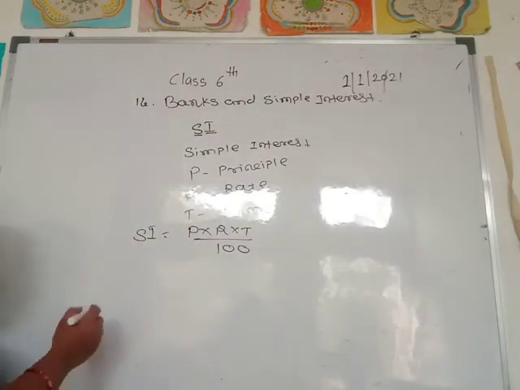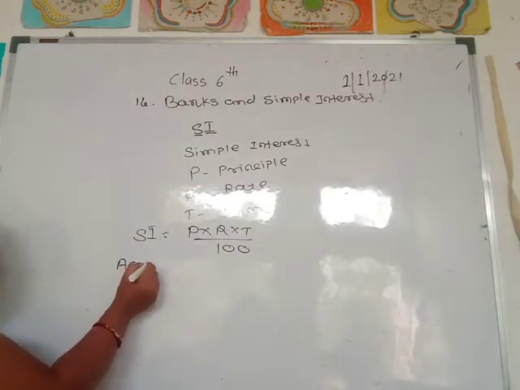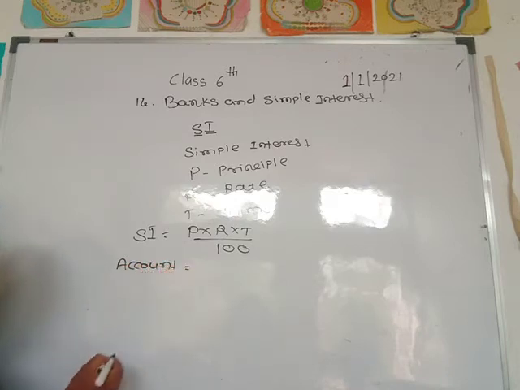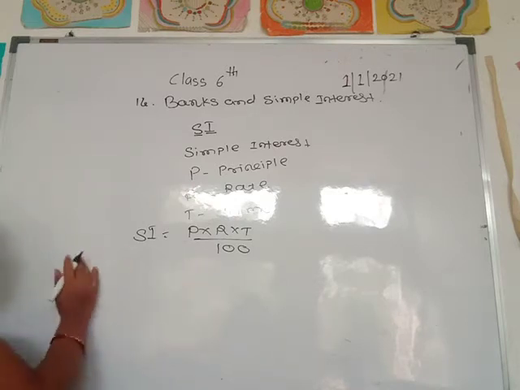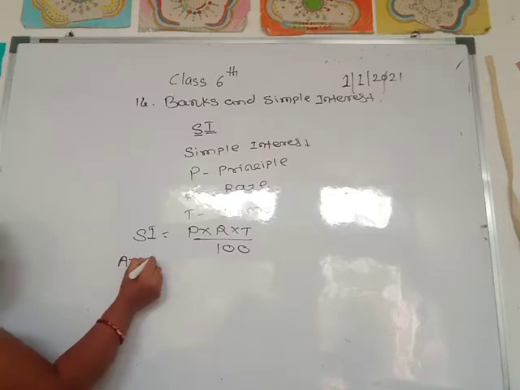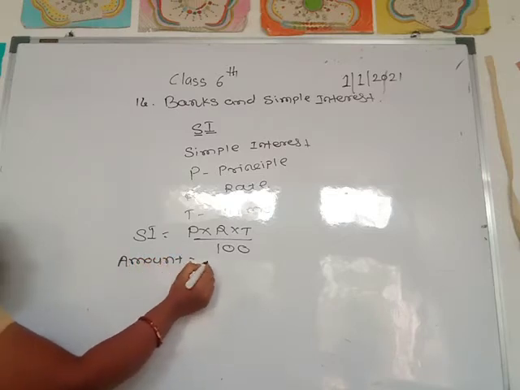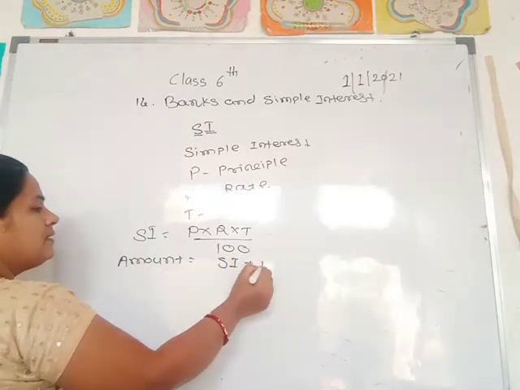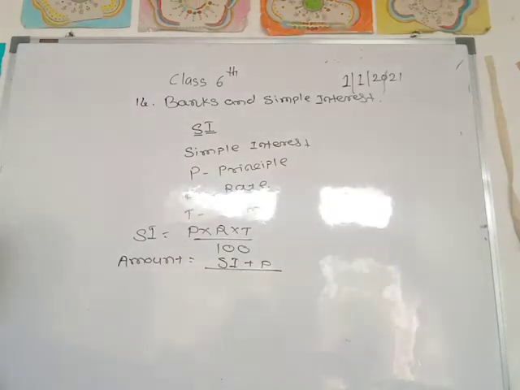And the total amount is equal to SI plus P, simple interest plus principal.